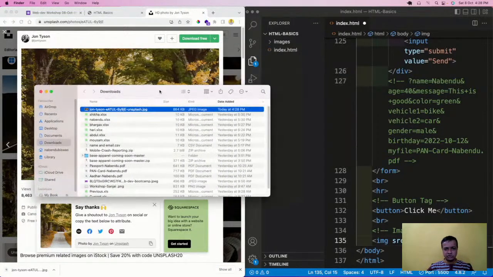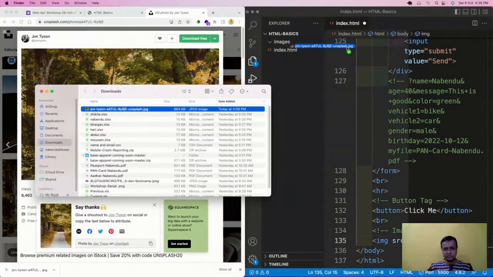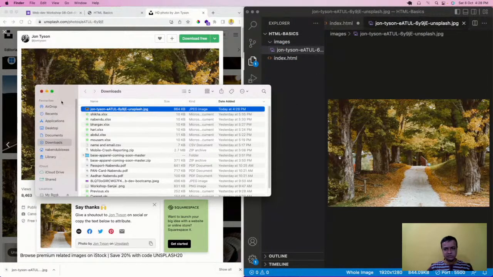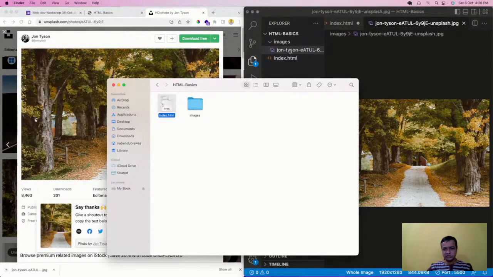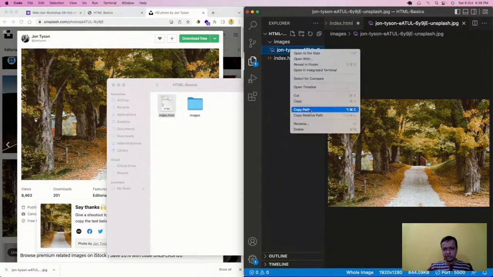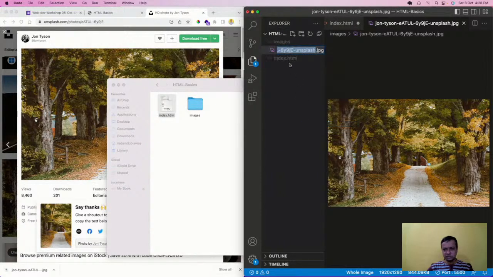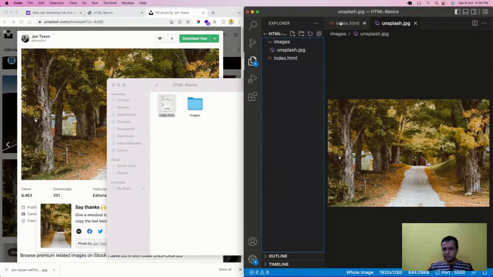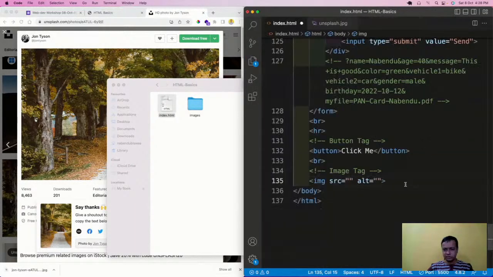Show in Finder. So now I will just drag it and put it in the images folder. The name is actually very large, so I will name it only unsplash.jpg.